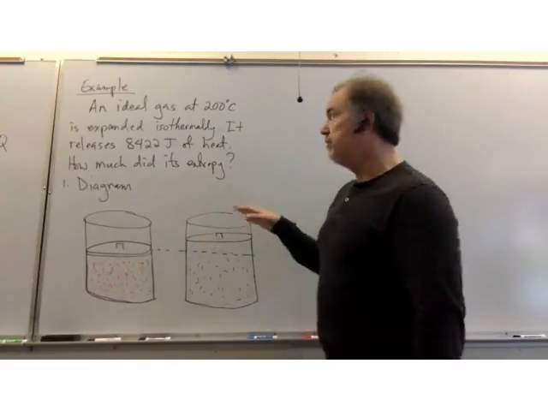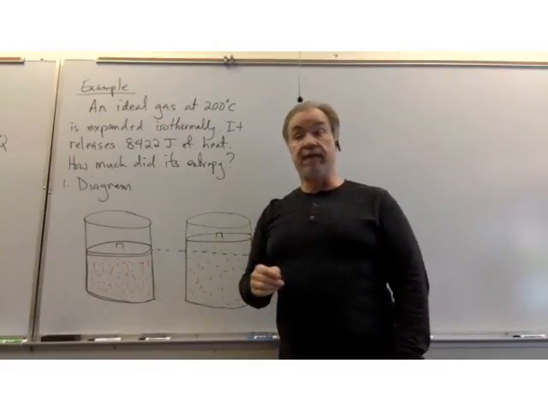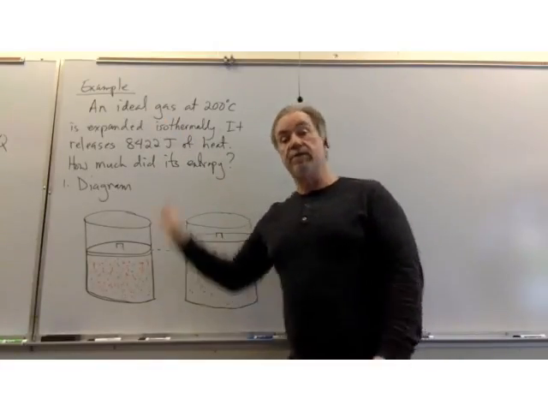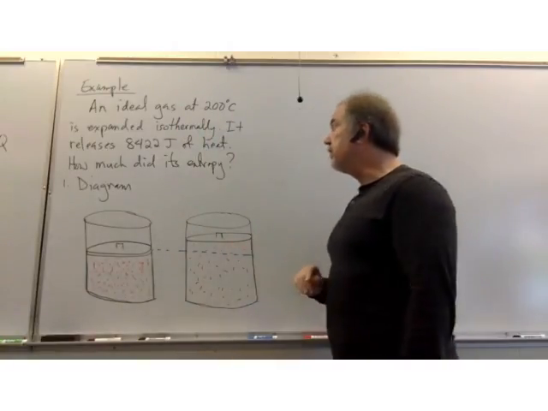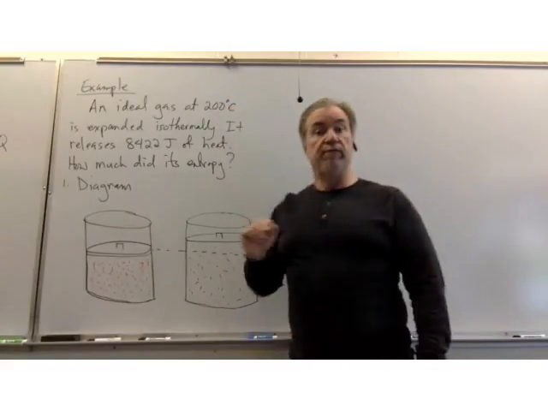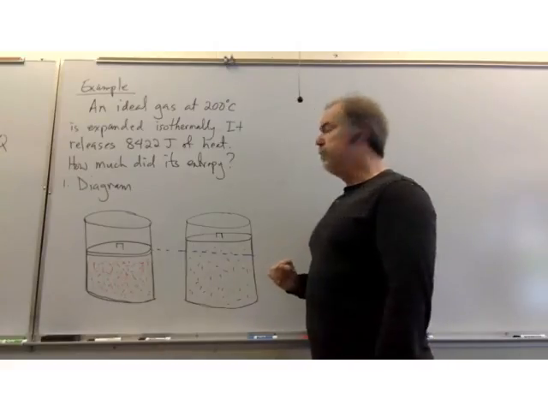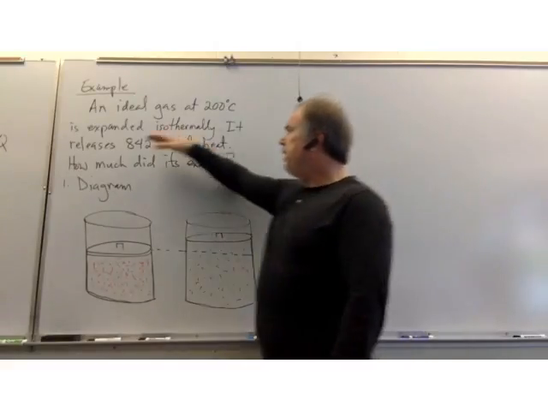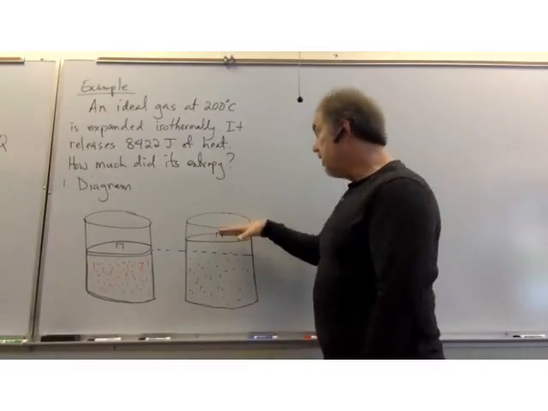One consequence, as I suggested a moment ago, is that if the gas is ideal, I don't have to care what kind of gas it is because it doesn't change its behavior. That's why I'm not saying this is hydrogen or neon or anything else. It's an ideal gas, and it's at 200 degrees Celsius. Of course, we're going to have to convert that to Kelvin to make our equations work, so we'll be careful of that. We're expanding it, in other words, increasing the volume, so I've indicated that.